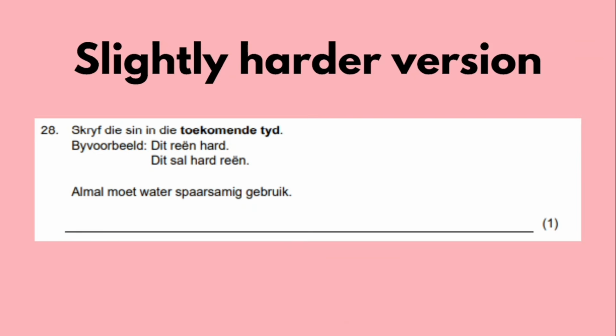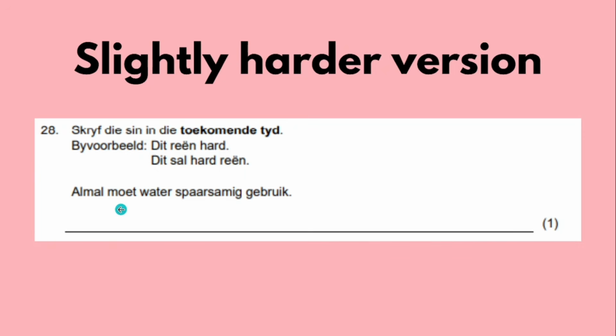Now we're going to get to what I would consider a slightly harder version, but not completely undoable. The question says, skryf die sin in die toekomende tyd. Byvoorbeeld, dit reën hard. And then in the future, dit sal hard reën. So as you can see, they took the second position is now sal, and they took the main verb and put it at the end.